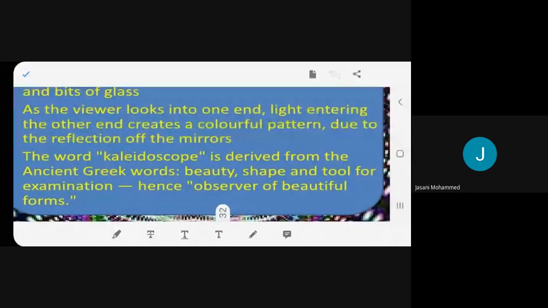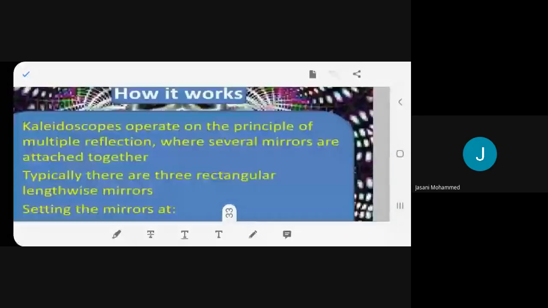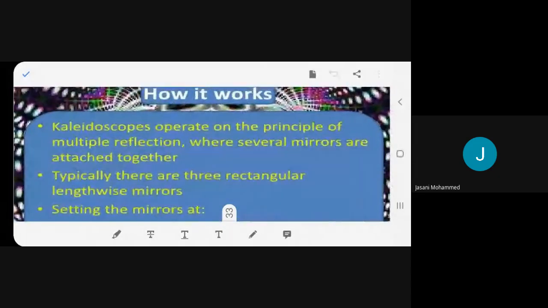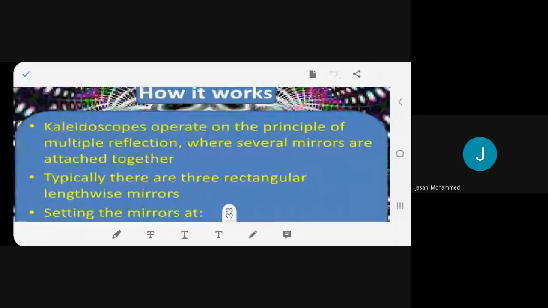Is it clear? Yes, ma'am. Let's see how it works. Please read. How it works. Kaleidoscopes operate on the principle of multiple reflection, where several mirrors are attached together.